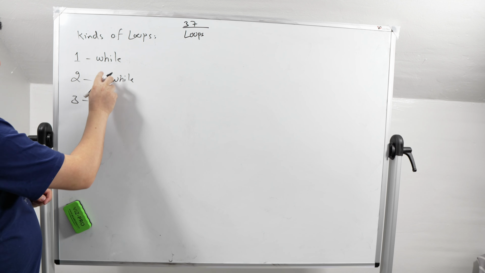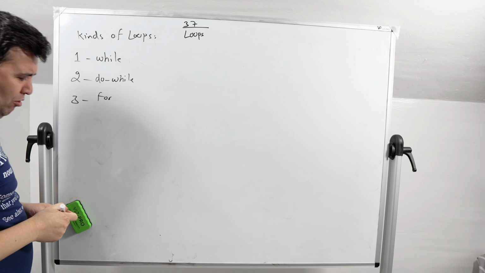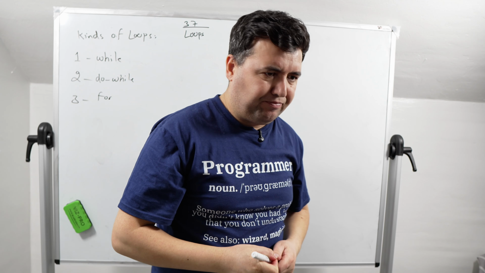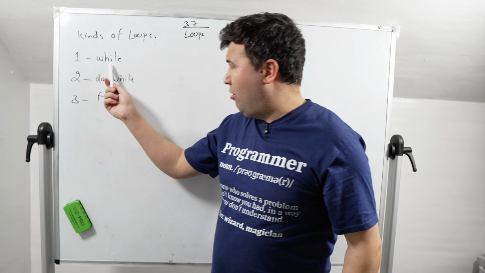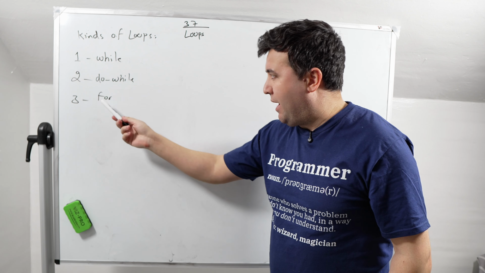So in C++, we have 3 kinds of loops: the while loop, the do while loop, and the for loop.